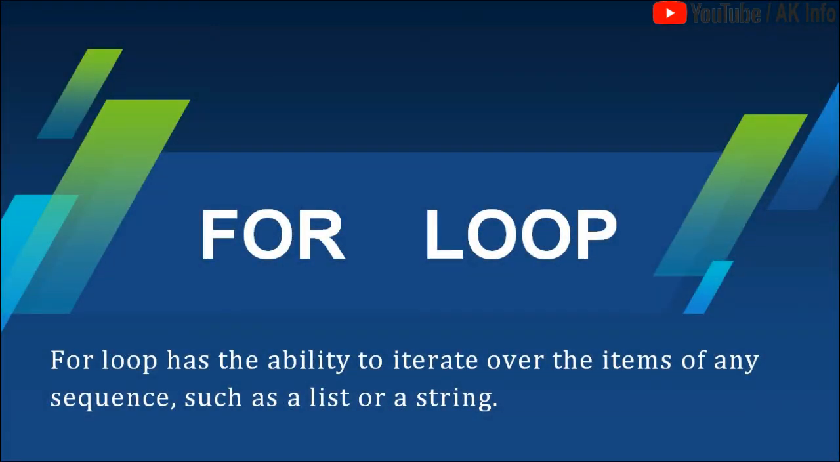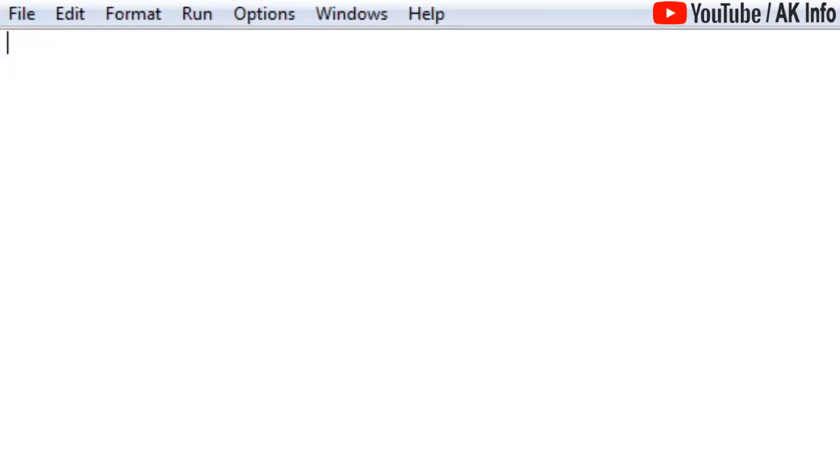Now we will have a look at the for loop. It has the ability to iterate over the items of any sequence such as a list or a string. Let me explain with the help of an example. A for loop normally works with a sequence. So we have defined this list: a equals square bracket India, comma, Australia, comma, USA. So this is my list which contains India, Australia and USA.